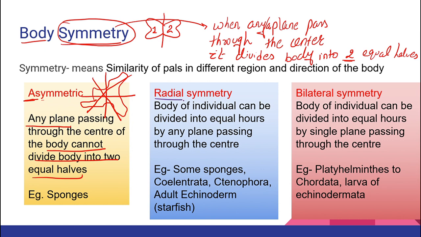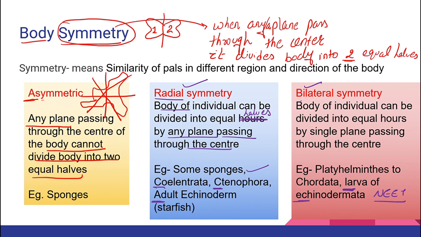So here you can see, class, radial symmetry is nothing but when any plane passing through the center is going to divide the body into two equal halves. Examples are some of the sponges, Coelenterata and Ctenophora. What did I tell you in the class? Coelenterata and Ctenophora both are best buddies. Wherever Coelenterata will be, your Ctenophora will go there, right? Adult Echinodermata is an example of radial symmetry, while larval Echinodermata is an example of bilateral symmetry. It is a neat question, class. You have to focus on this point, right?